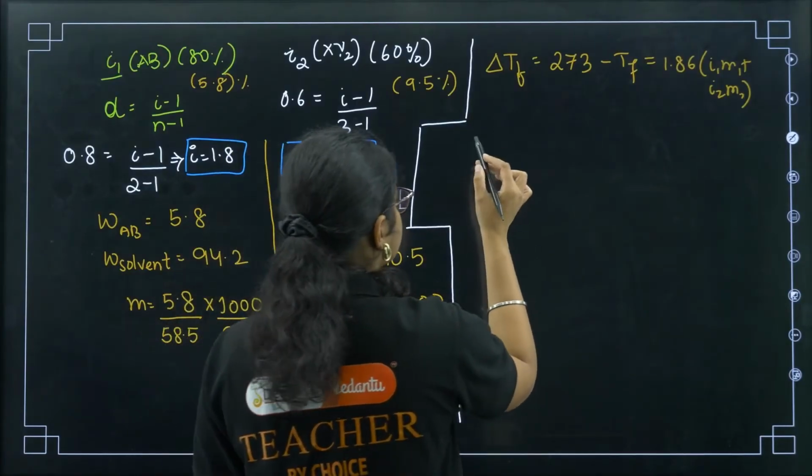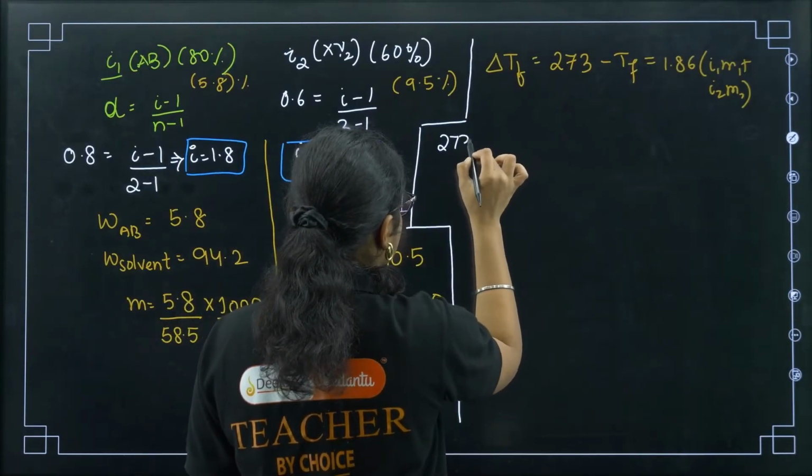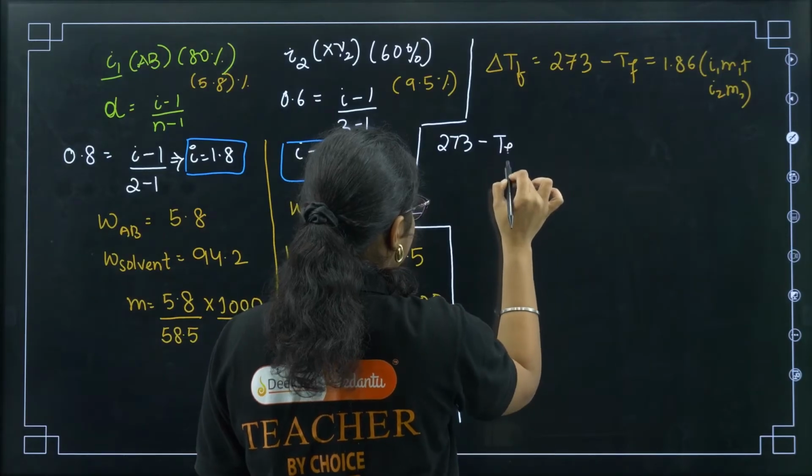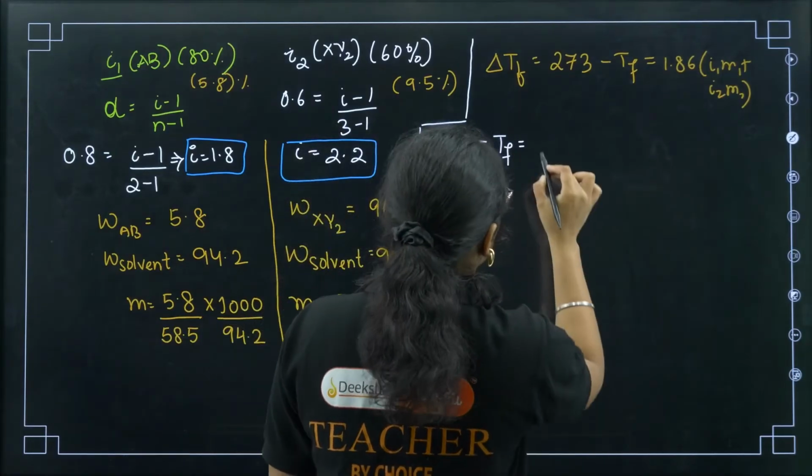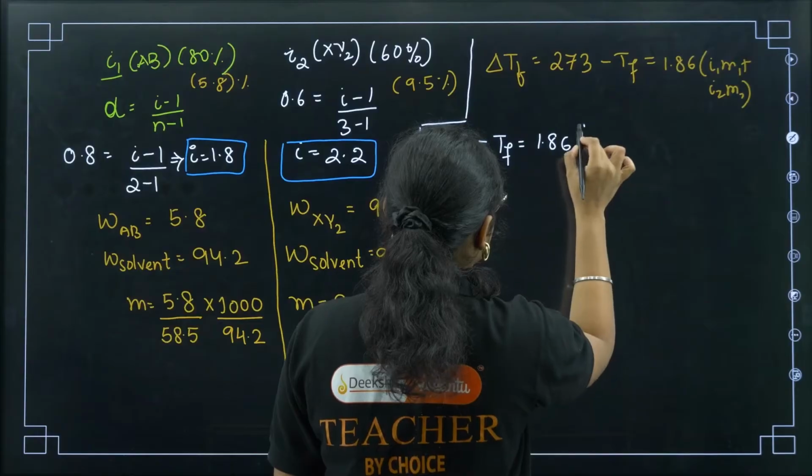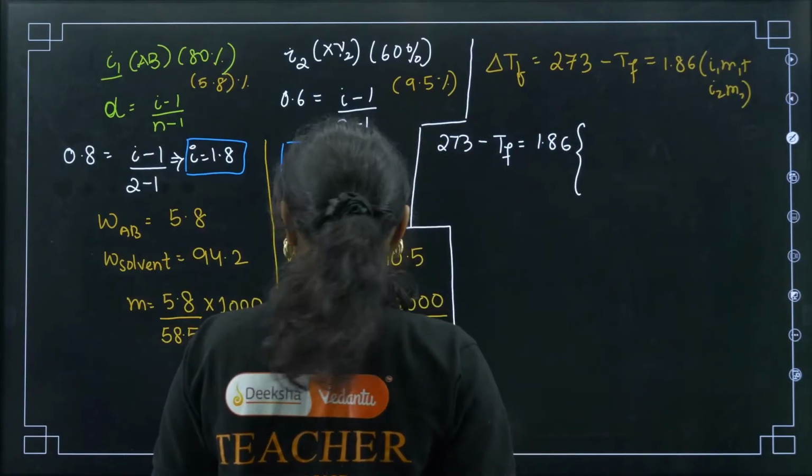Okay, so now if we substitute here, 273 minus TF is equal to 1.86 into, what is the I1 value?